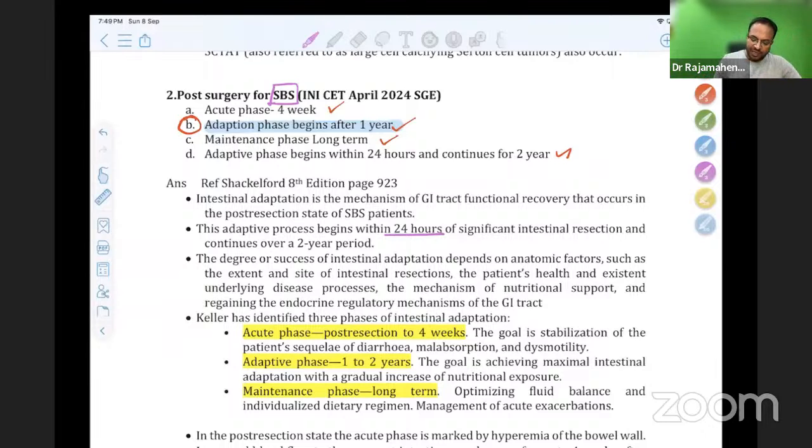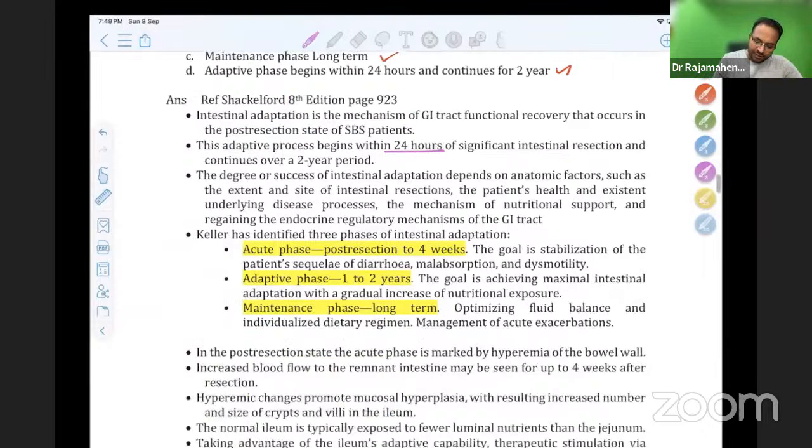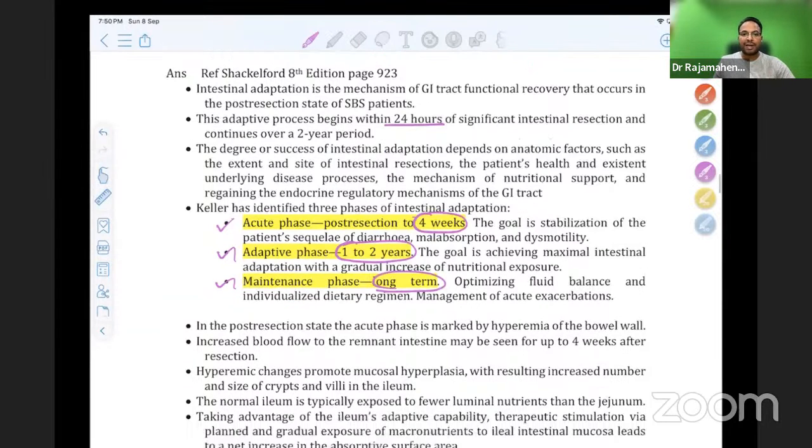So Keller has identified 3 phases. Acute phase is up to 4 weeks. Adaptive phase starts immediately and can extend up to 1 to 2 years. Maintenance phase is a long time. So what is happening in each phase? Acute phase, the goal is stabilization of the patient's diarrhea, malabsorption, and dysmotility. That is our aim. Adaptive phase, our goal is to increase the nutritional exposure. Our aim is to give the nutritional support. Maintenance phase, optimizing fluid balance, an individualized diet regimen, and management of any acute exacerbation is needed.